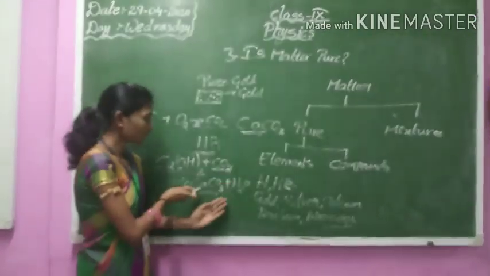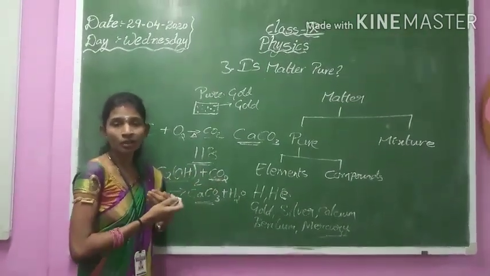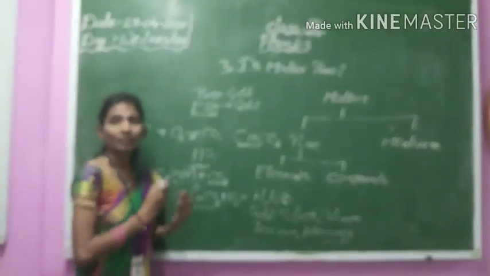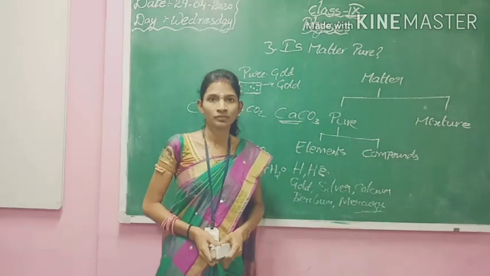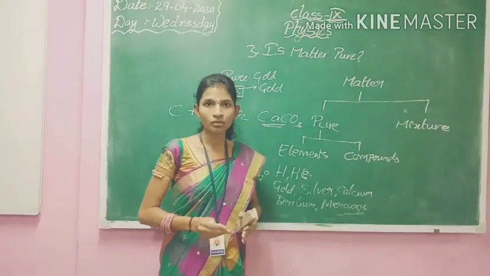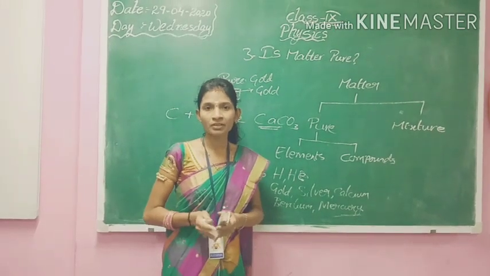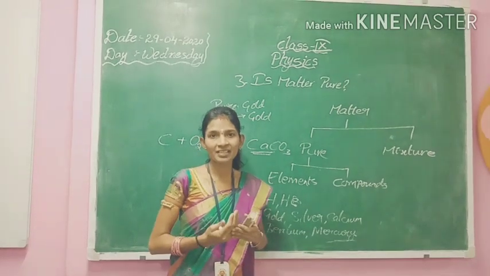To separate compounds into their basic constituents, we have to go for chemical methods only, not simply hand picking or filtering. Compounds are formed by the combination of elements, so to split compounds into elements we can only use chemical methods, not physical methods.